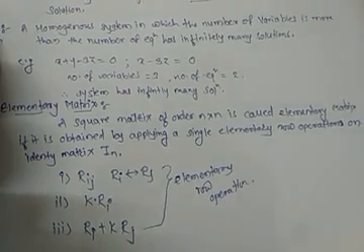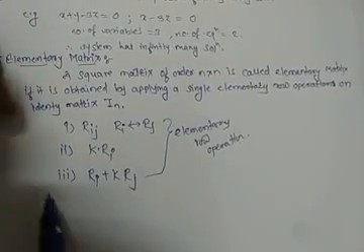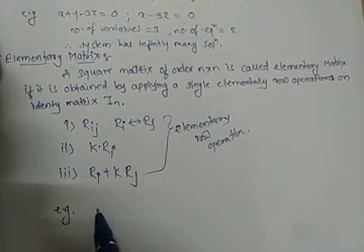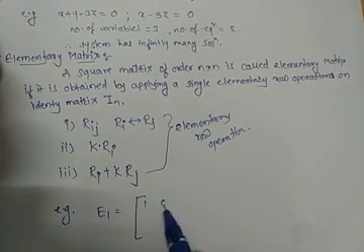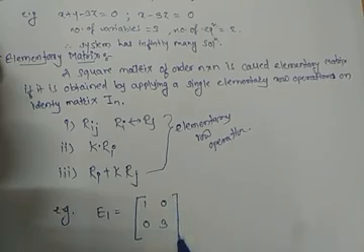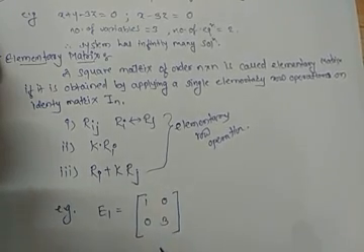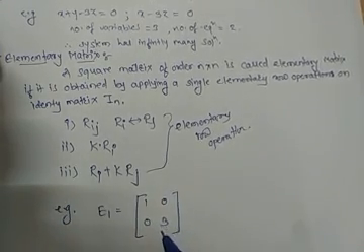For example, consider E1 = [1 0; 0 3]. In this example we have to check whether it is an elementary matrix or not.